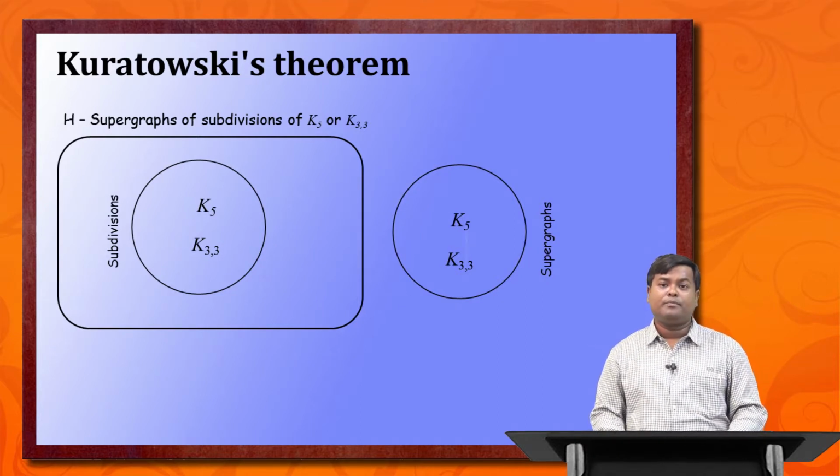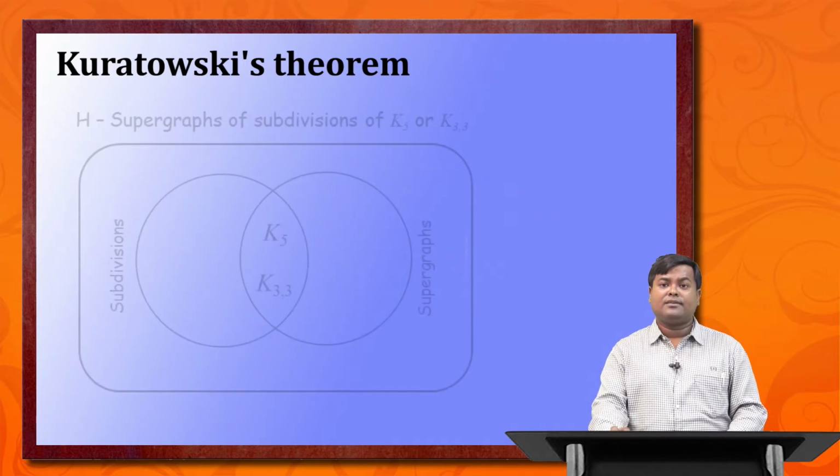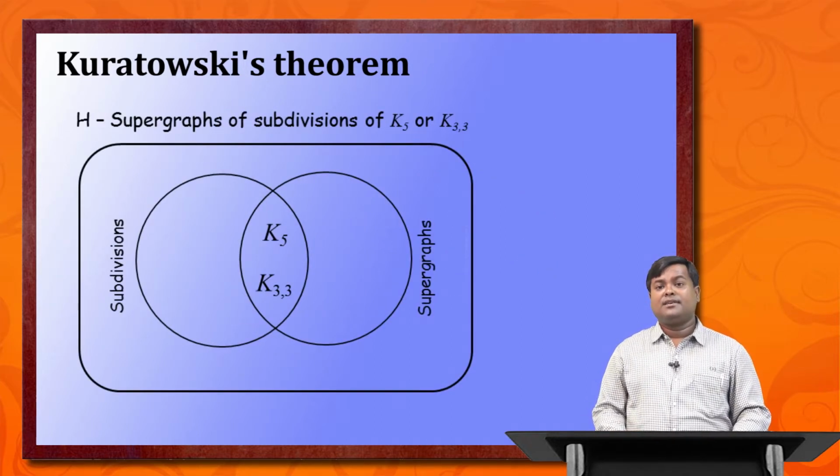Now if you look closely, then we can draw this diagram. The reason is, the supergraph of K5 and K33 we have already considered in the previous diagram. See, in the left hand side, the rectangular box actually contains all the supergraphs of subdivision of K5 and K33. Since the subdivision of K5 and K33 itself contains K5 and K33, it actually contains the supergraph of K5 and K33.